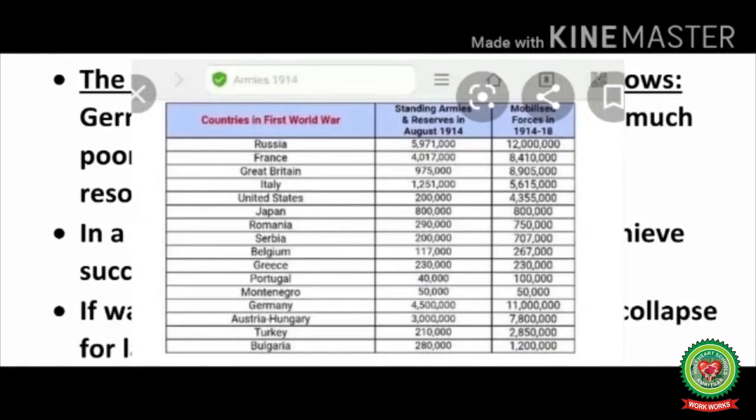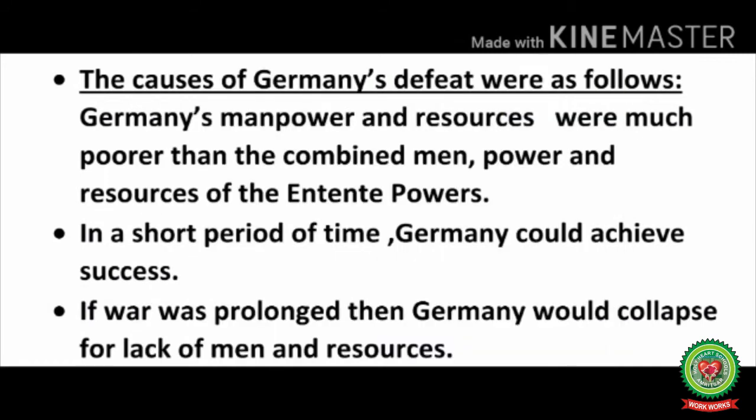Germany's manpower and resources were much poorer than combined manpower and resources of Entente powers. In a short period of time, Germany could achieve success. But if war was prolonged, then Germany would collapse for lack of men and resources. As compared to the Entente powers, the number of soldiers in the German army was very less, and they were not trained or as expert as the Englishmen used to be. Germany was expert only in fighting short battles. If they had to fight for a longer period of time, the German army was unable to survive.